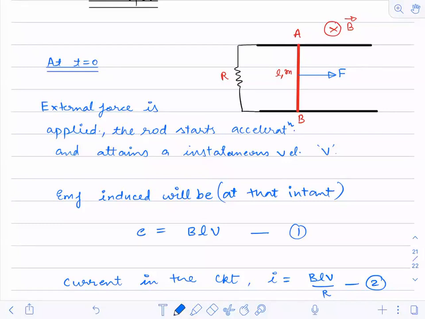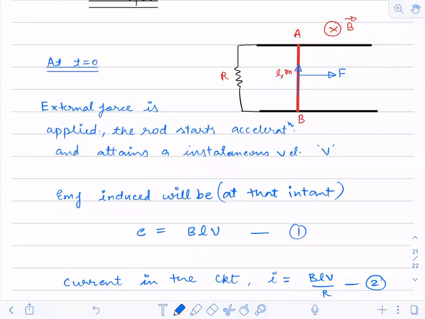Can you tell me this? The current will be in upward direction. Okay, the current will be in this way.